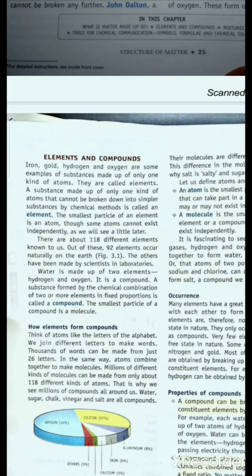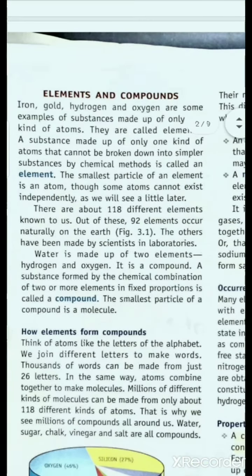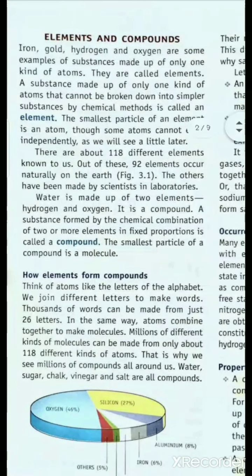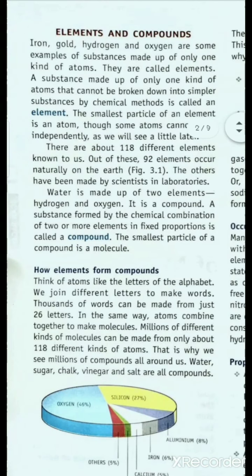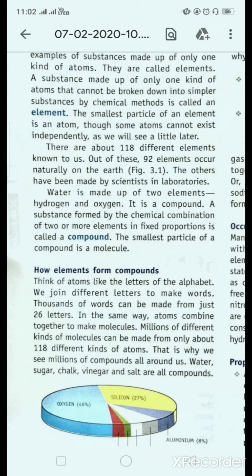Now, elements and compounds. What are elements and compounds? Elements are those substances which are made up of only one kind of atoms. That is, no other kind of atoms is present in an element, and it cannot be broken down by simpler methods. So that substance will be termed as an element. There are about 118 different elements known to us, out of which 92 elements occur naturally on Earth.